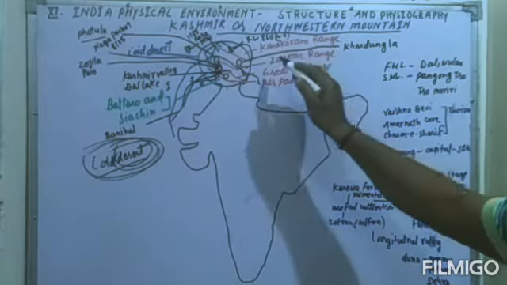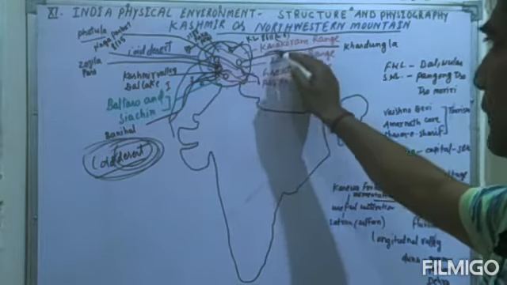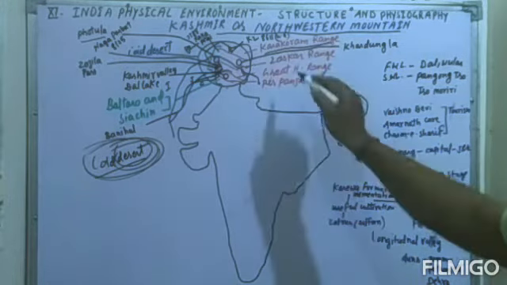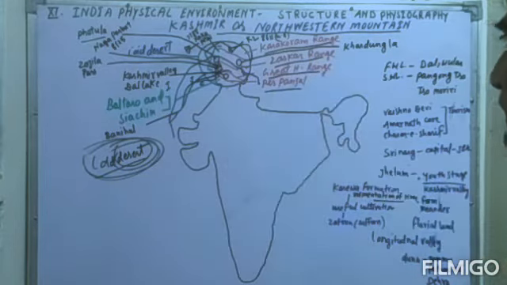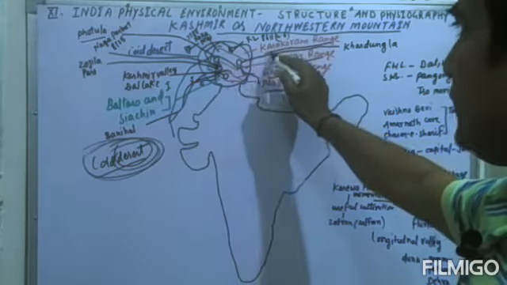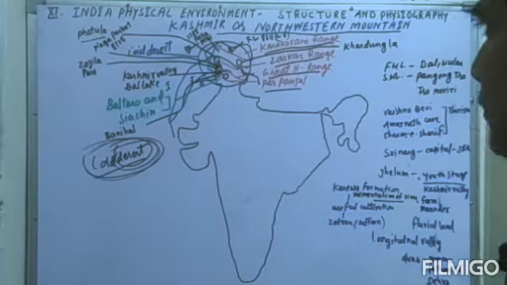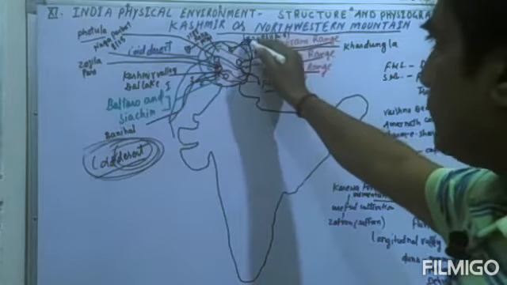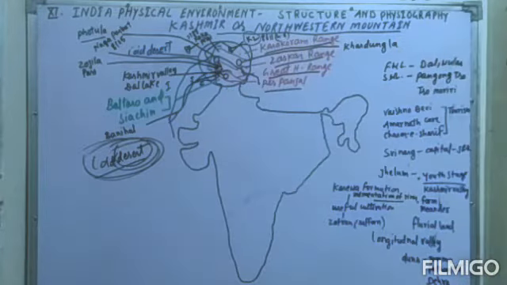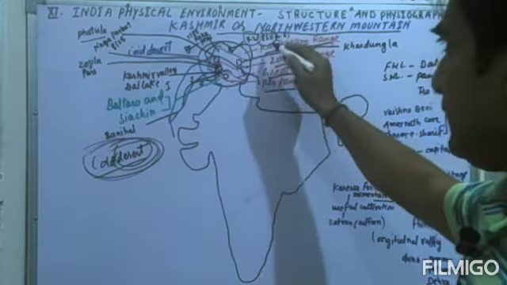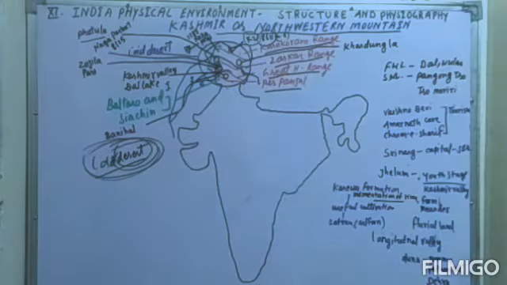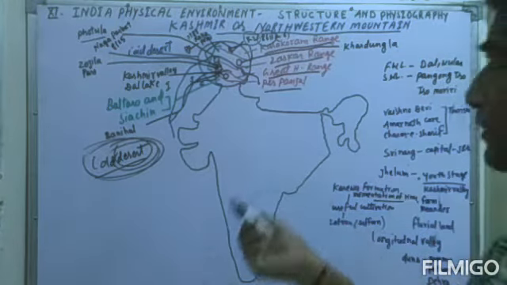First, we will see there are different ranges, such as the Karakoram range, the Zaskar range, the Great Himalaya range, and the Pir Panjal range. These ranges are very important, as you can see. In the Karakoram range, in the northern part, you will see the highest mountain peak of India. It is K2, called Godwin Austen, and its height is 8,611 meters. It is the highest mountain peak of India.